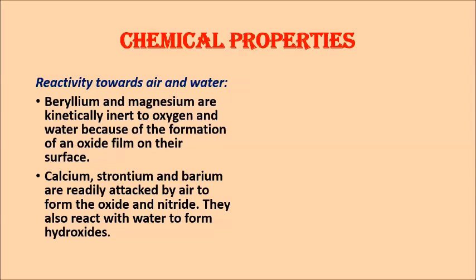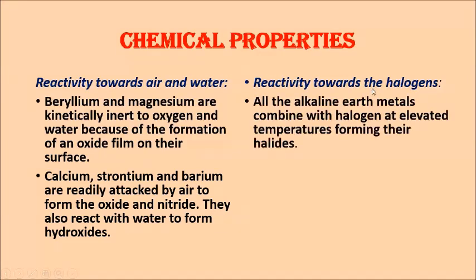But calcium, strontium, and barium are readily attacked by air to form the oxides and the nitrides as they combine with the air. They also react with water to form the hydroxides. Next one is the reaction towards the halogens. All the alkaline earth metals combine with halogens at elevated temperatures, forming their halides in the form of